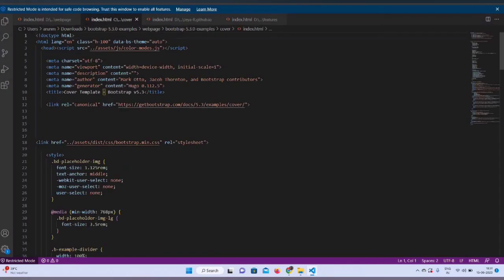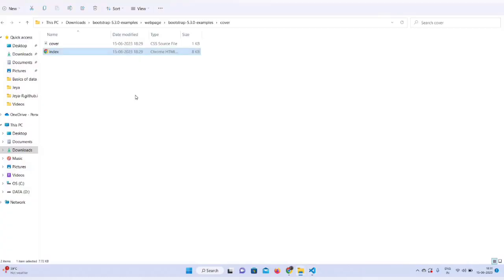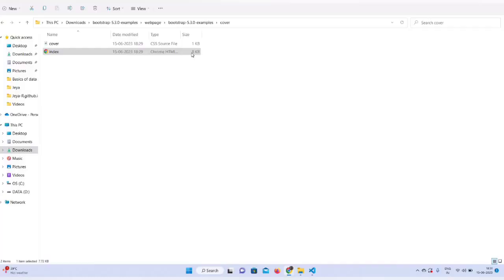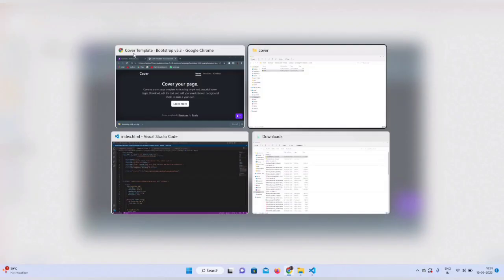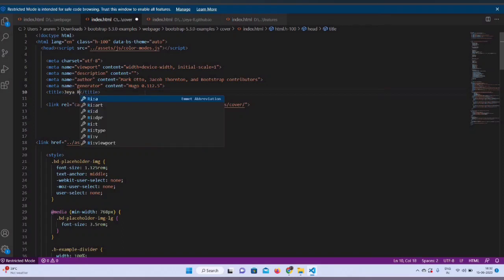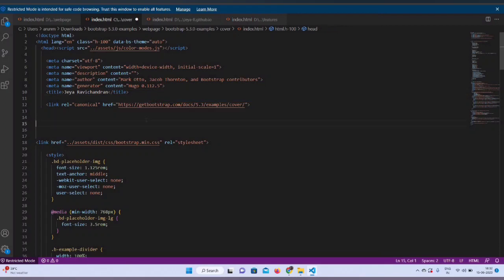So first I said I would change the title. Title is something that you see here on the top of the page. So I wanted to display Jeya Ravichandran. So let me change it to Jeya Ravichandran.